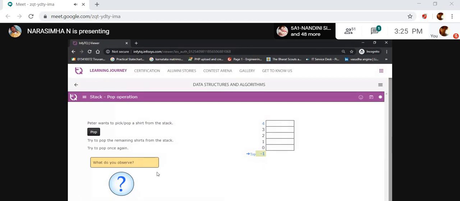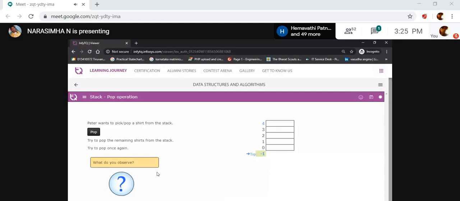If the stack is not empty, it gets the top value, extracts the data from the top, and decrements top by 1. That is the pop operation.